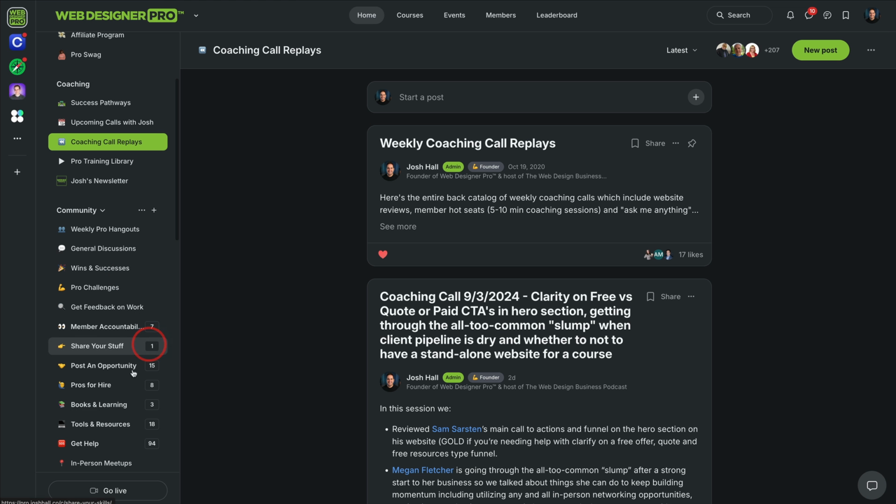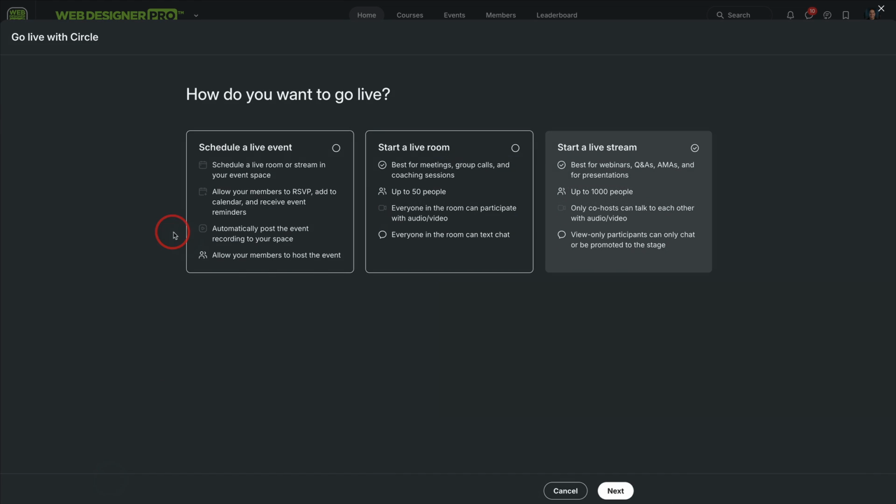Probably not, because in Circle, you can attach a live stream to an event, and you can also go live right here. So in Circle, I can decide whether I want to do a live stream, which is more like a webinar style. Or I'll show you here, you can do a live room, which is more like a Zoom meeting type situation. Or you could do an event, which you could make public if you wanted to.